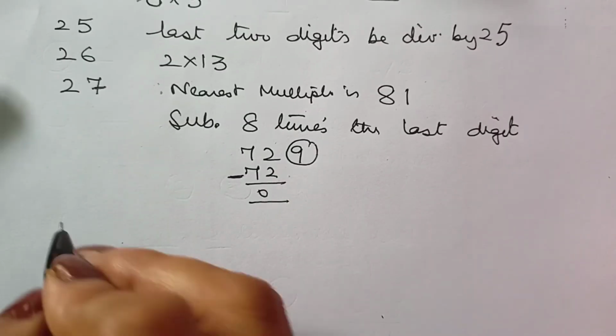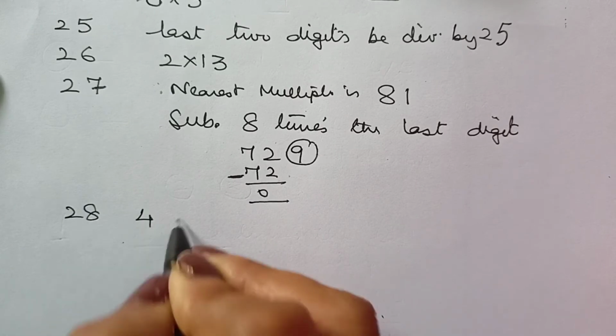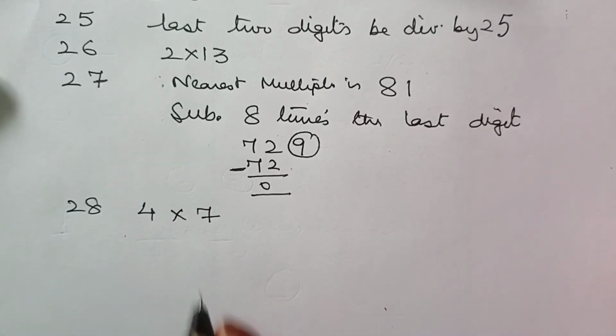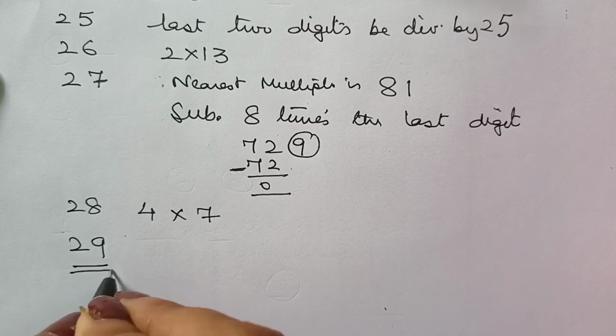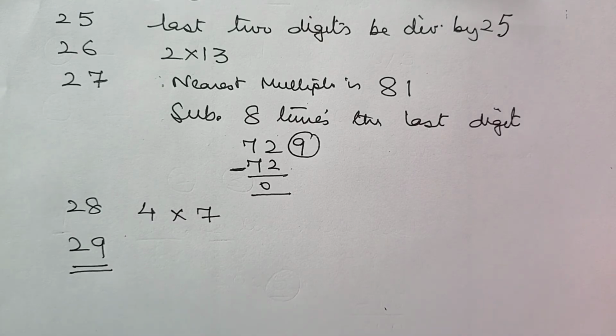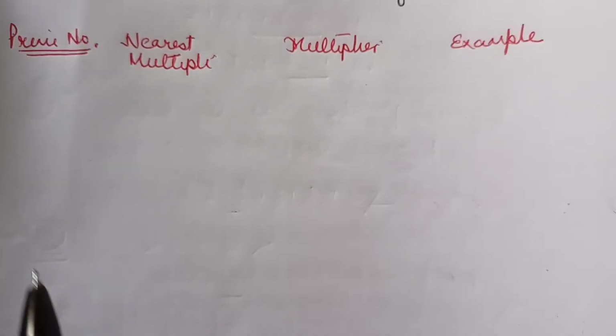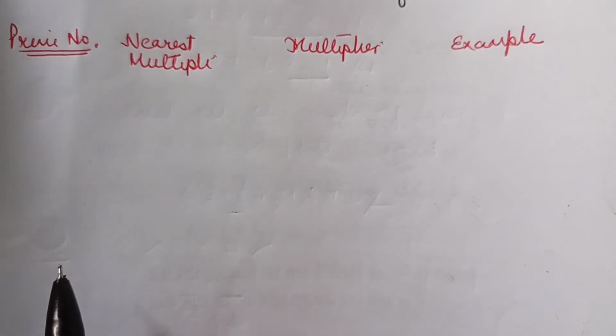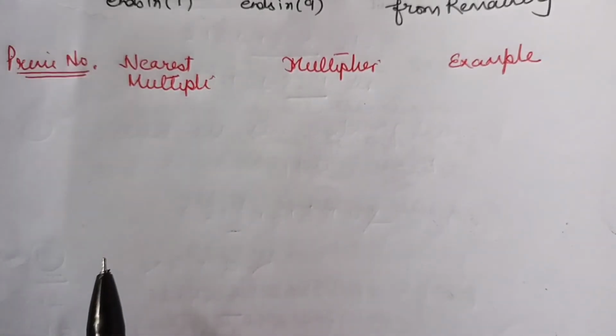For 28, you may take up the divisibility rules of 4 and 7. For 29, let's work it out now. I think now you can work it out. Let's first revise till here before we proceed for 29.